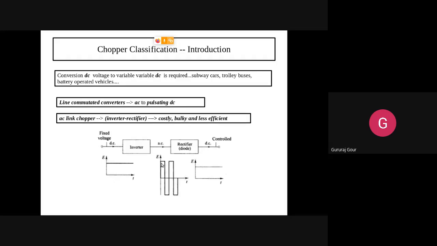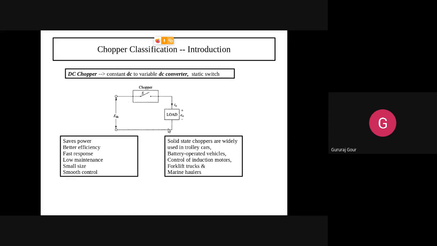Hope you are getting it. During this instant it is on, so we are getting the output voltage. During this instant it is off, so no current, no output voltage. This is the basic circuit diagram we are trying to understand, which helps us understand what we mean by chopper. So in an examination, if they ask you to explain the basic operation of a chopper, you need to explain it with the help of this DC chopper concept.